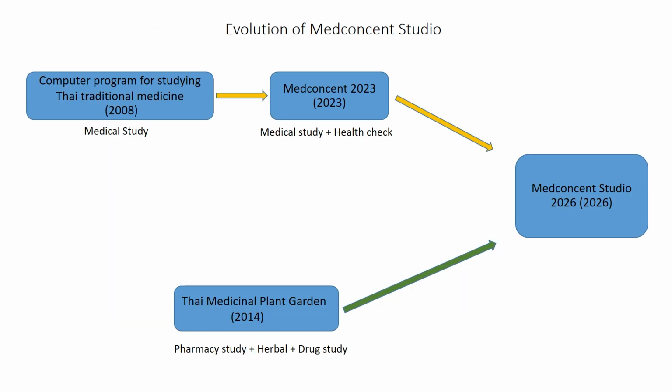This is the evolution of Made Consent Studio. This is the first version, medical study. This is Made Consent, 2023, about medical study and health check. The other software is Thai Medical Plant Garden, about pharmacy, herbal, and drug study. The two software are combined into one, Made Consent Studio 2026.